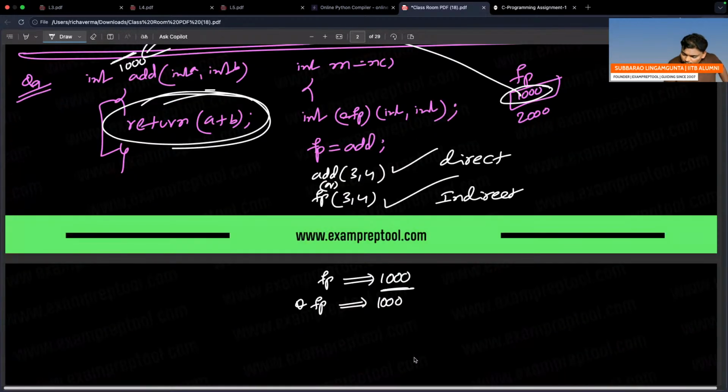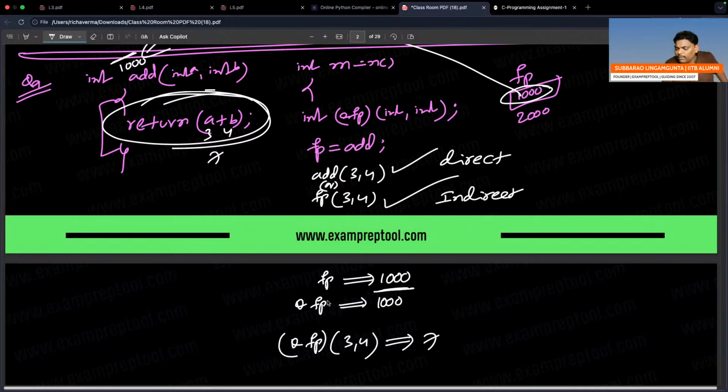Now listen. FP, star FP, you are done. You are inside. After going inside, pass parameters 3, 4. It will give the answer 7. Simply FP is outside, FP means 1000. Star FP, go inside. Then pass parameters, then it will run.